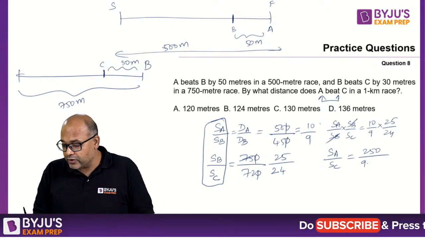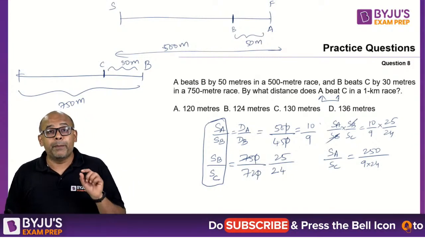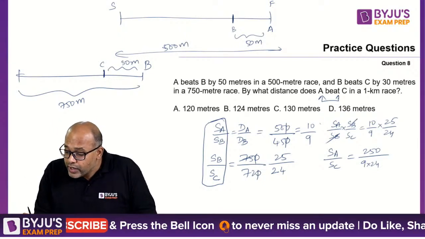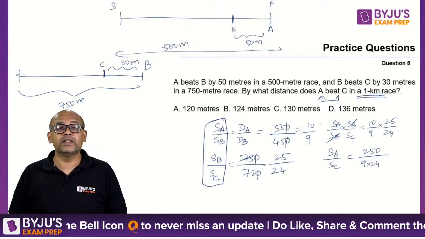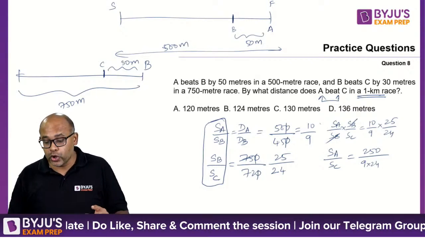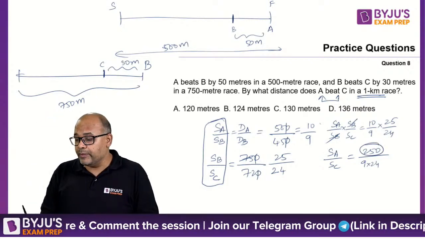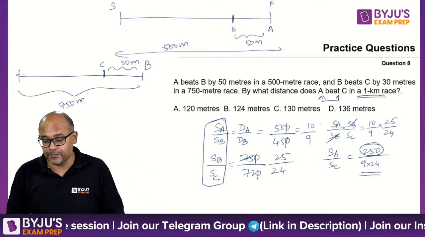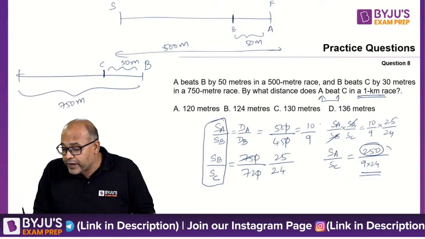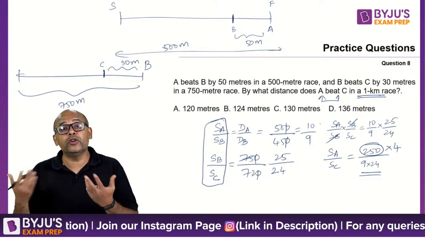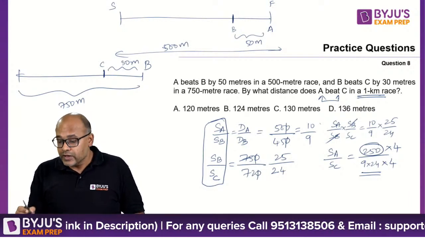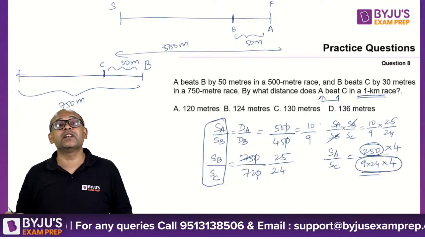So how much is that? Whatever, 9 into 24. Keep it aside. But this is not what they are asking. They are not asking you the ratio. They are asking you, if the race is 1 kilometer, then by what distance will A beat C? So if A finishes 250 meters, C will finish only this many meters. C will finish only 9 into 24 meters. So if A finishes 4 into 250, which is 1000 meters, then the ratio should remain the same. So therefore, this is the total distance that C will finish.